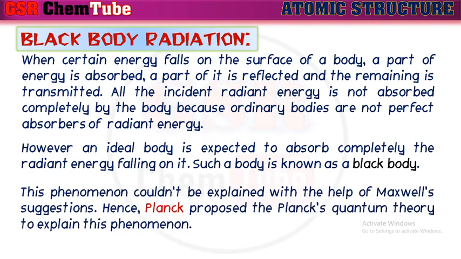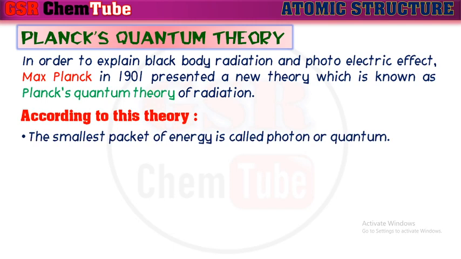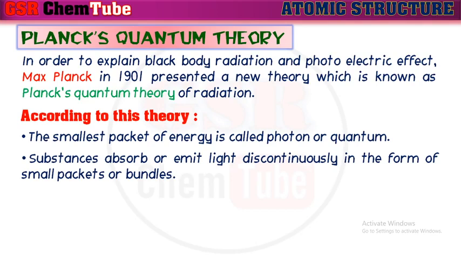This phenomenon couldn't be explained with the help of Maxwell's suggestions. Hence, Planck proposed Planck's quantum theory to explain this phenomenon. In order to explain blackbody radiation and the photoelectric effect, Max Planck in 1901 presented a new theory which is known as Planck's quantum theory of radiation. According to this theory, the smallest packet of energy is called a photon or quantum. Substances absorb or emit light discontinuously in the form of these small packets or bundles.